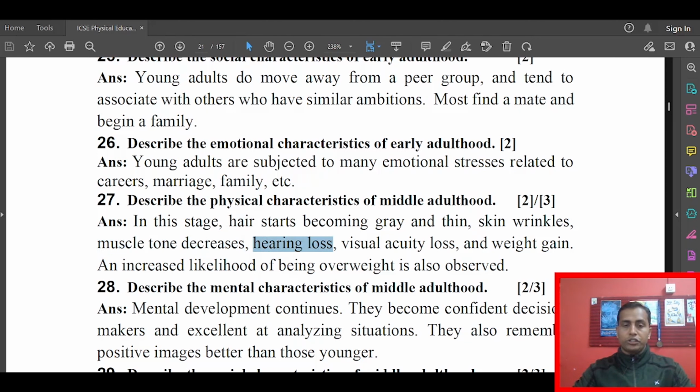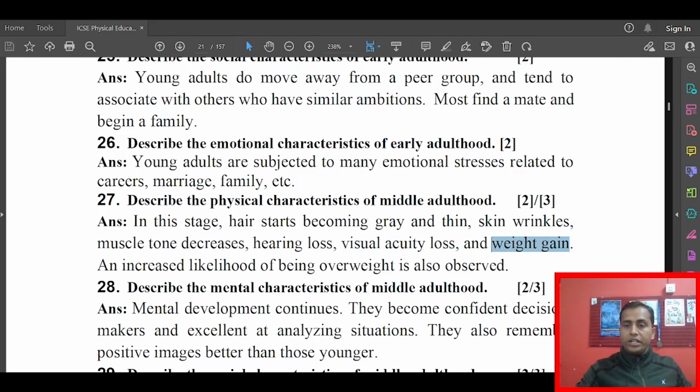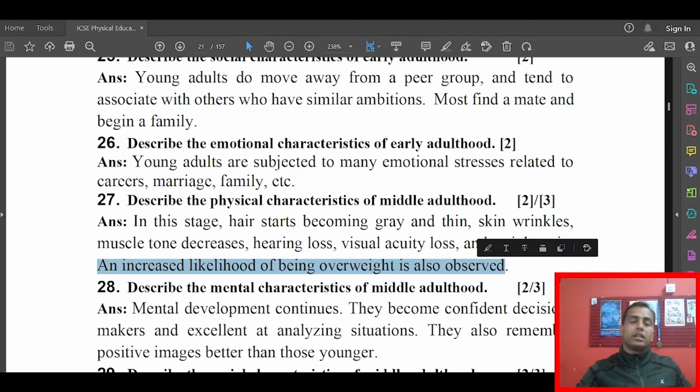There will be hearing loss, they might lose their ability to hear sometimes. Visual acuity loss, that means their vision will also be getting a little disturbed. Weight gain, they will be gaining weight, and an increased likelihood of being overweight is also observed. In this case particularly you will find that people are getting overweight, obese type.